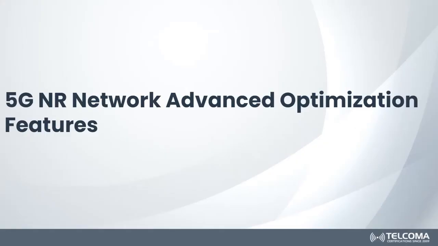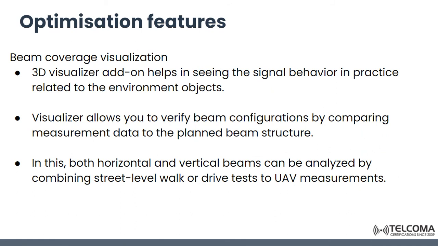Other advanced optimization features include beam coverage visualization. In this, a 3D visualizer add-on helps in seeing the signal behavior in practice related to the environment objects.